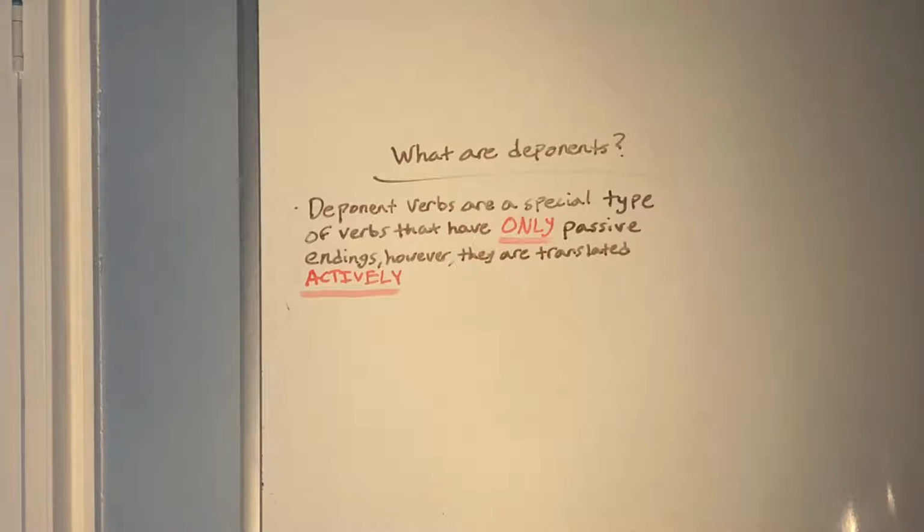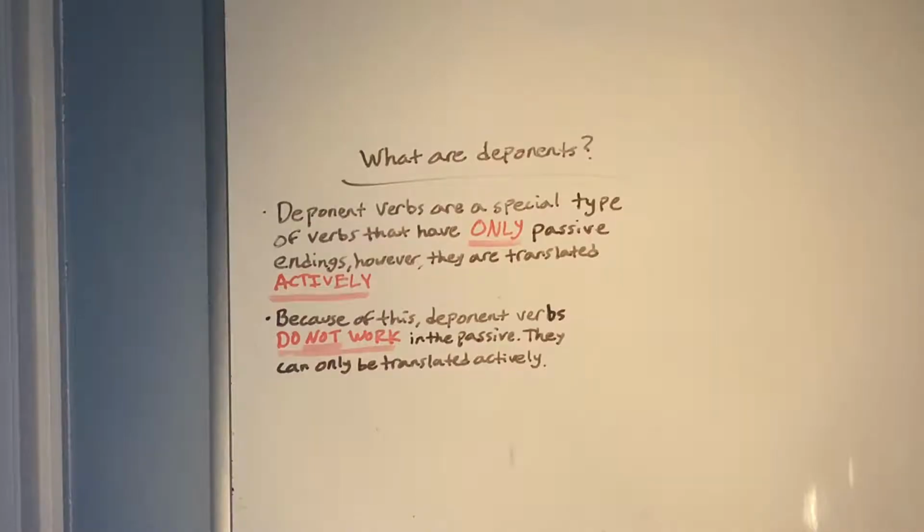So if you come across a deponent verb, it will have one of the endings that we just went over, like the -ris, but it will be translated actively. So it'll be translated as "is verbing," not "is verbed" or "is being verbed." As a consequence, if you come across a deponent verb, it will not be able to go into the passive. It will not ever be translated as "was being verbed." It will only be translated as "was verbing" if you came across it in the imperfect or something like that.